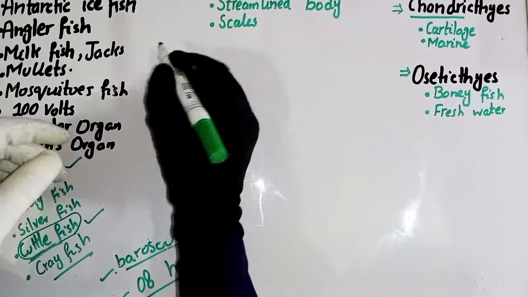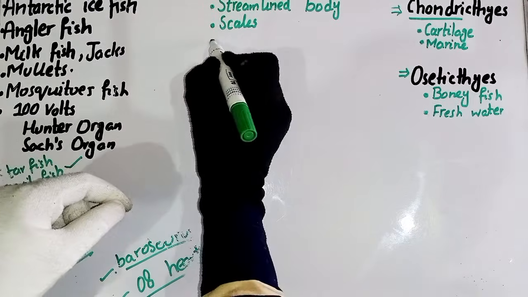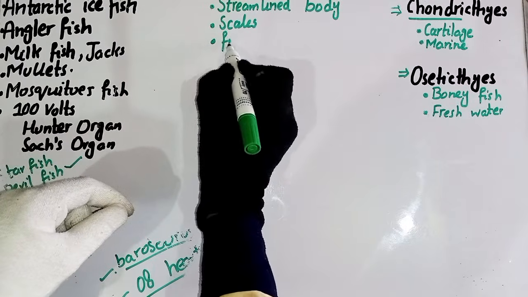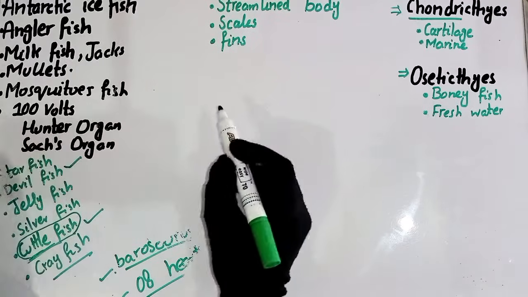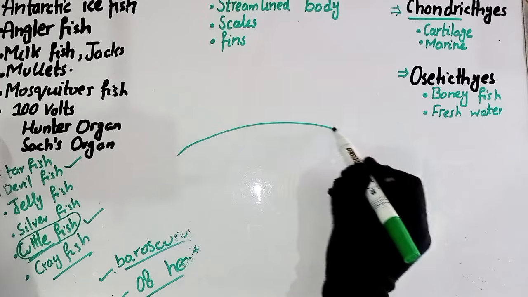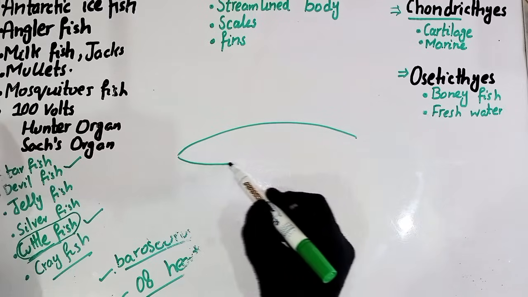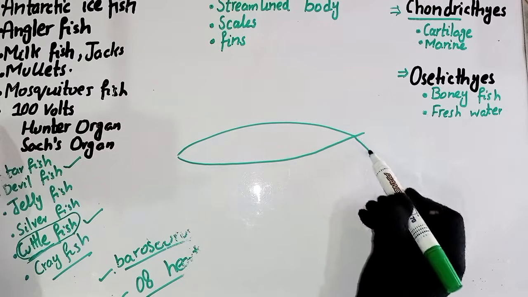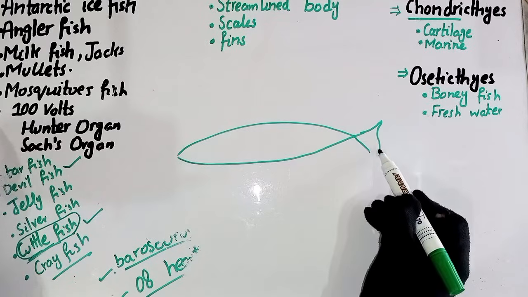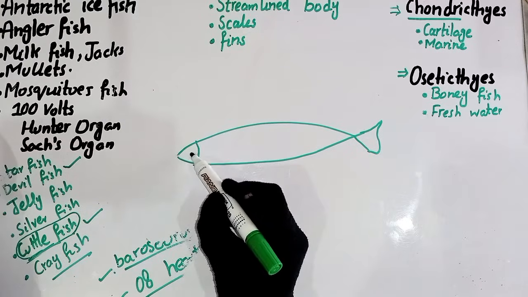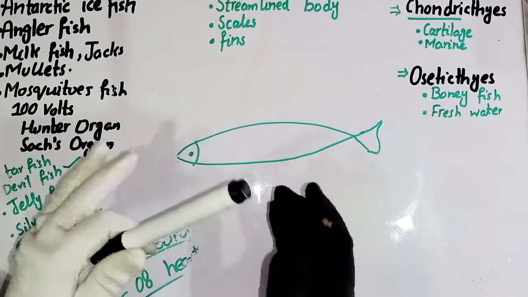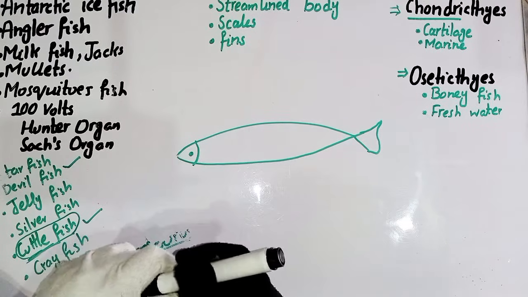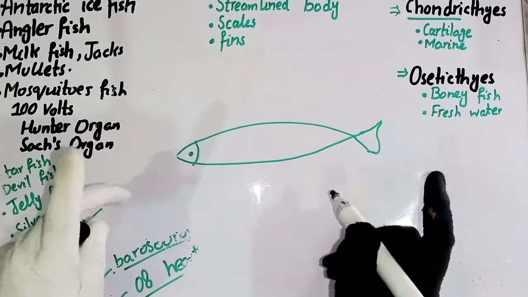Okay, the third one is the presence of fins. The fins are the characteristic feature of the fish. The fins are of two types. I tried to make a diagram of a fish, just for the sake of explaining the fins. Okay guys, see here, the fins are of two types: the first is paired fins and the second is unpaired fins. Let's start from the unpaired fin.